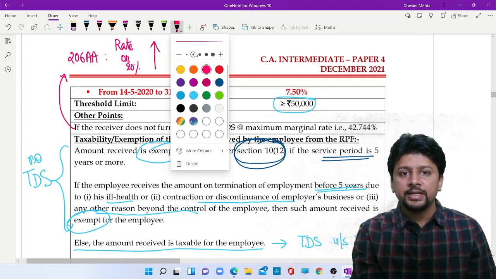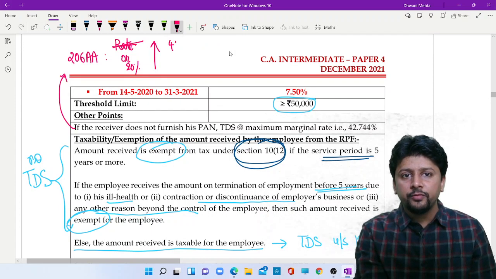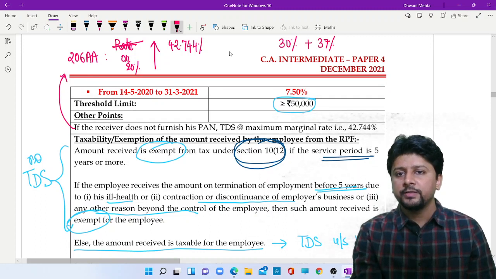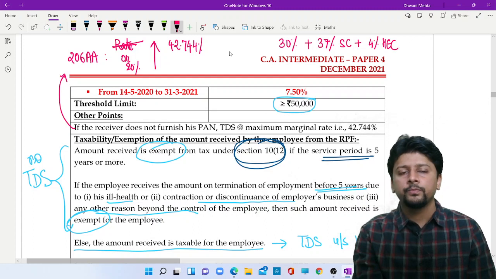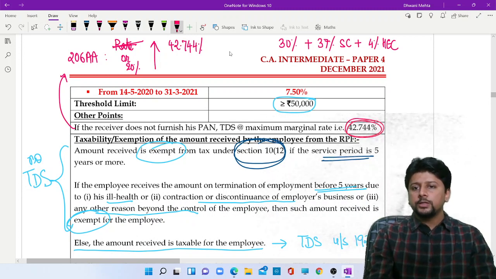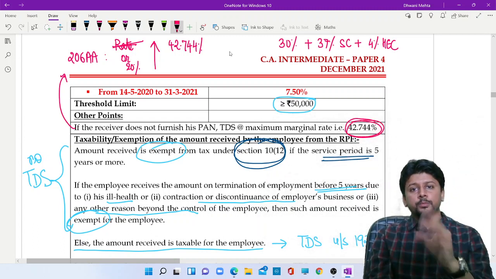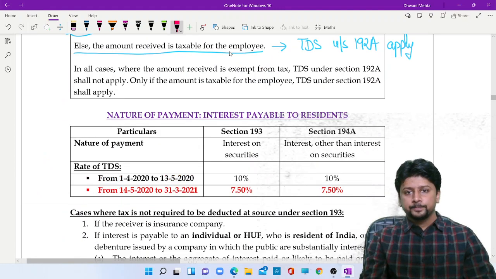This section has said that this rate will be the maximum marginal rate, 42.744%. 30% maximum rate plus 37% surcharge plus 4% health and education cess. So obviously, whichever is higher is going to be 42.744% only. And so, if the receiver does not give his permanent account number, tax will be deducted at 42.744%.